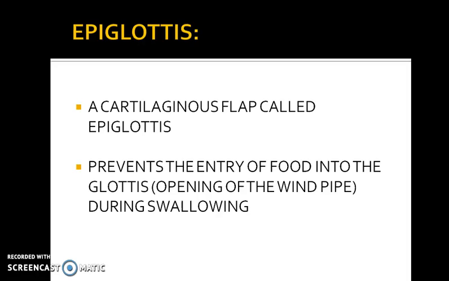To prevent that, we have a structure called the epiglottis. So what is the epiglottis? It's a cartilaginous flap. What does it do? It prevents the entry of food into the glottis during swallowing.